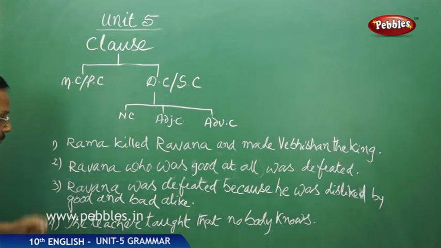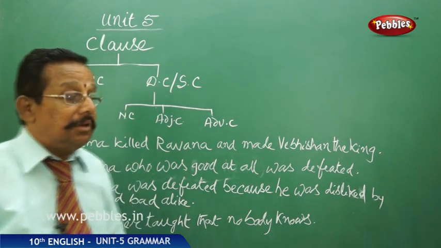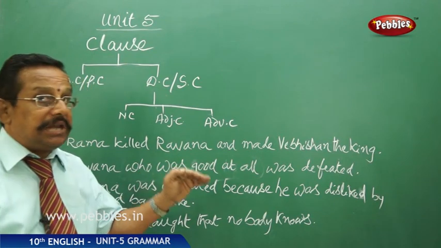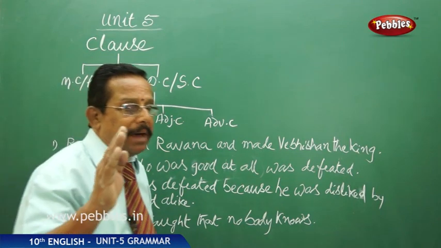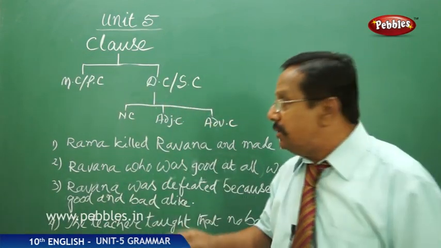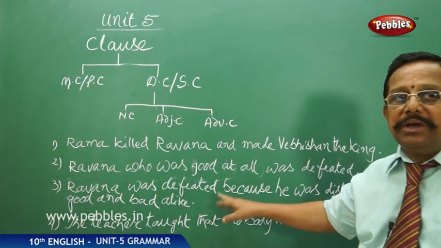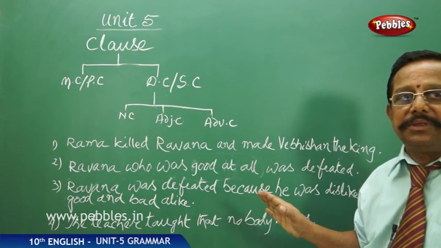Now let us see the third one. Ravana was defeated because he was disliked by good and bad alike. Alike is samananga. So now, "Ravana was defeated": up to this we got a good meaningful sentence, right?